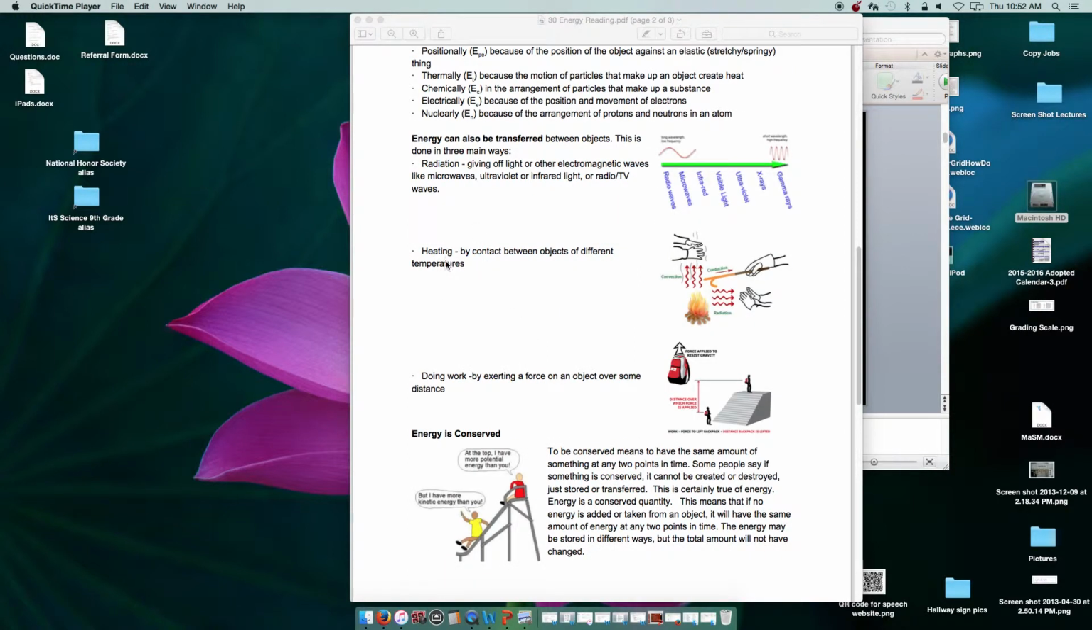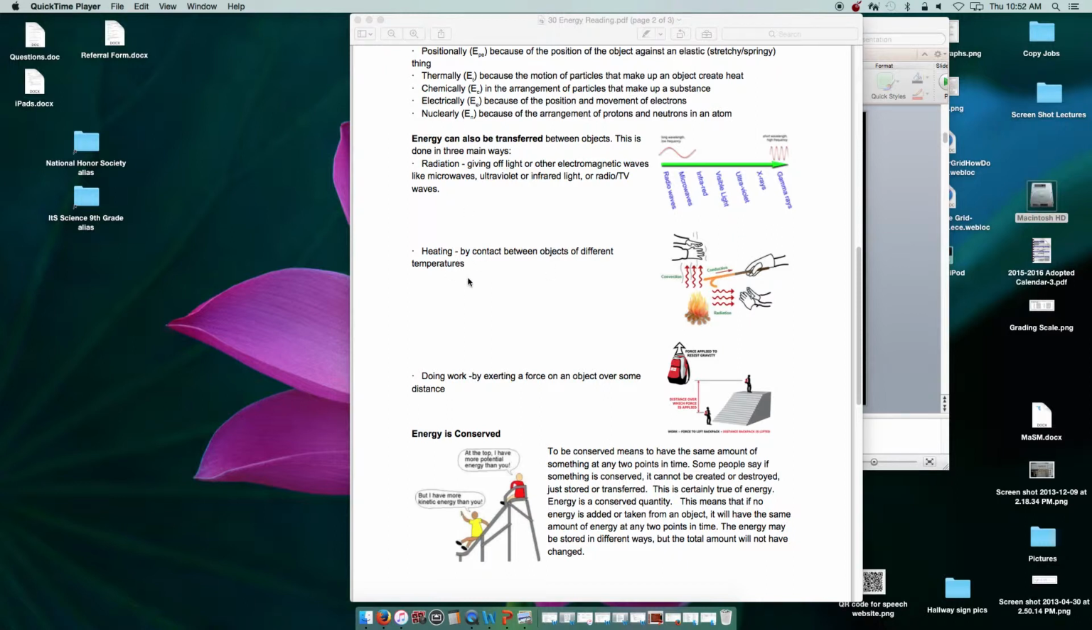You can also transfer energy by heating something. This is when two objects are in contact and they have different temperatures. So like when there's a fire, that can produce a transfer of energy through the cold air to your cold hands. Or if I put a metal object in that fire, then that can transfer heat to that metal object, and now that metal object will have a higher temperature.